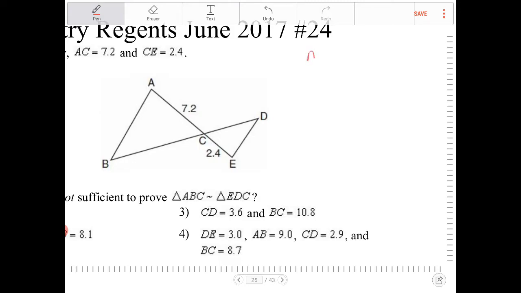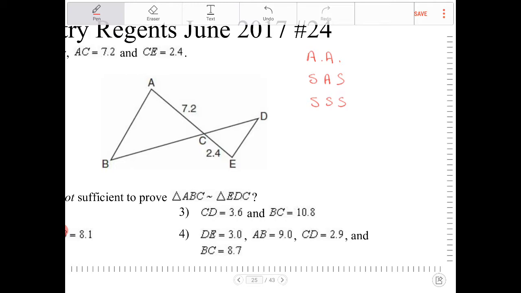We can certainly prove triangles are similar using the angle-angle theorem. We can prove triangles are similar using a side-angle-side relationship, where we have two pairs of corresponding sides that are proportional, while at the same time one corresponding angle is congruent. We can also have a side-side-side similarity, where all three corresponding sides are proportional, sharing the same proportional constant.